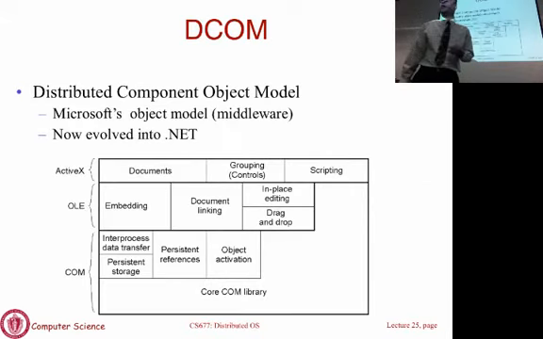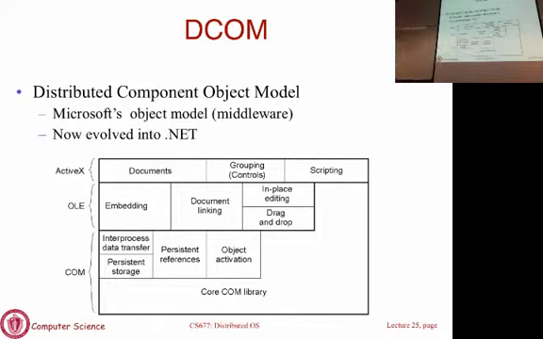Okay. So next up is DCOM. This is Microsoft's middleware stack. CORBA came from the Unix world. EJBs are in the Java world. CORBA is sort of the Unix world of middleware, and this is the Microsoft Windows world.